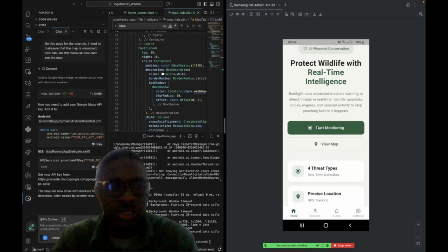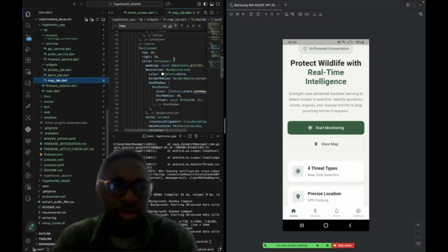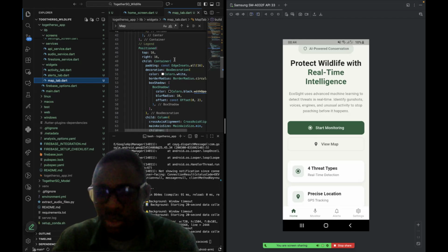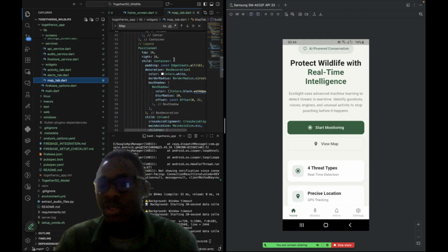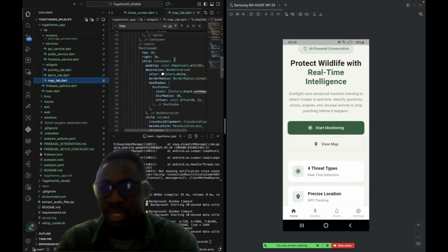What I did first was to build a model that is able to classify four different threats that can be found in wildlife protected areas, like gunshots, a human being talking, and a dog barking. These are some of the sounds that usually signal a threat in the wildlife, especially when a dog barks, which means there can be poachers around in game parks or in protected areas.